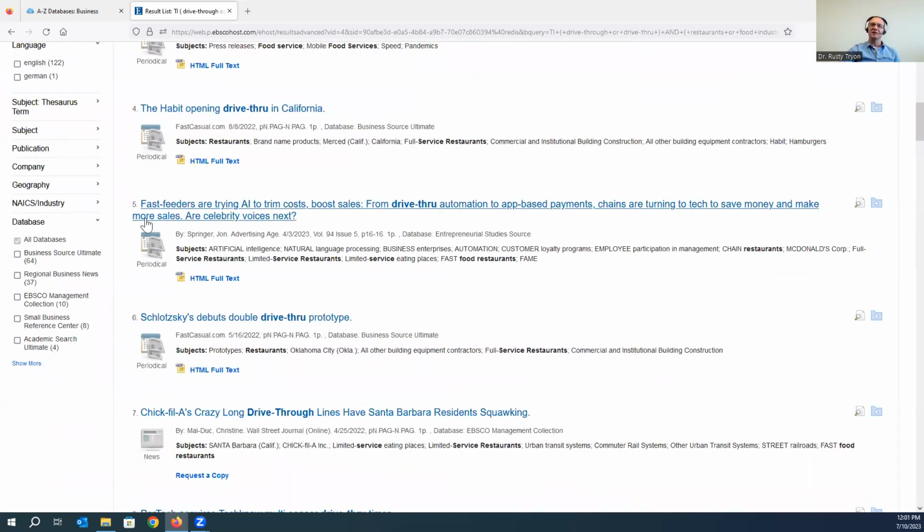I'm immediately drawn to number 5 here. That seems very intriguing, about using AI and leveraging that in drive-throughs. And so you have the full text of that article there for you to read and use.